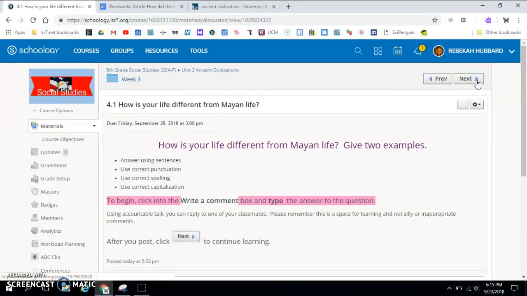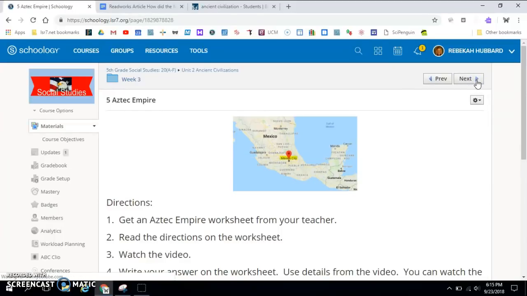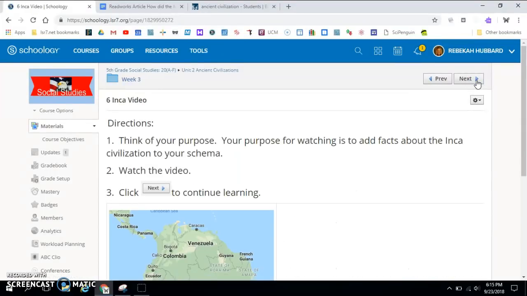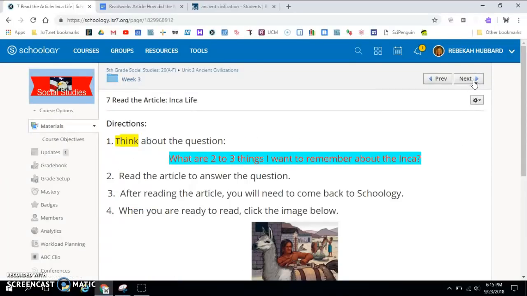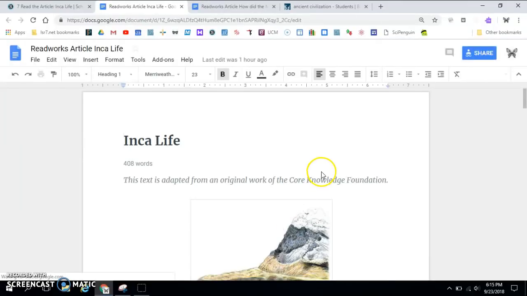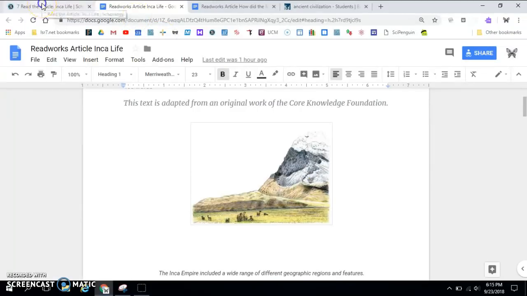In this week's discussion, if you would like to use Accountable Talk to reply to one of your classmates, you can do that. Please remember that discussions are spaces for learning, and it is not okay to make silly or inappropriate comments. I'm going to continue to click through to give you a preview of your work. And here is another example of you going away from Schoology, reading all of the article, and then going back to Schoology.